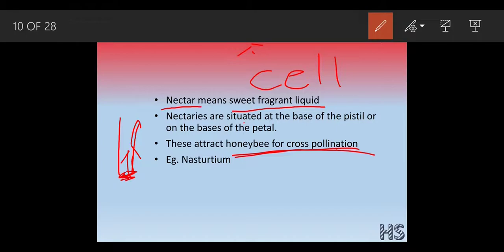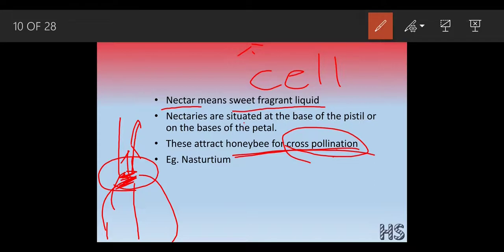What do you mean by cross pollination? In the next chapter we are going to complete pollination and fertilization. At that time you will understand it more perfectly. This is the base part, this is the pistil, that's the ovary, in between there is a placenta, and here the nectar is located. These nectaries are there for the attraction of honeybees for cross pollination.